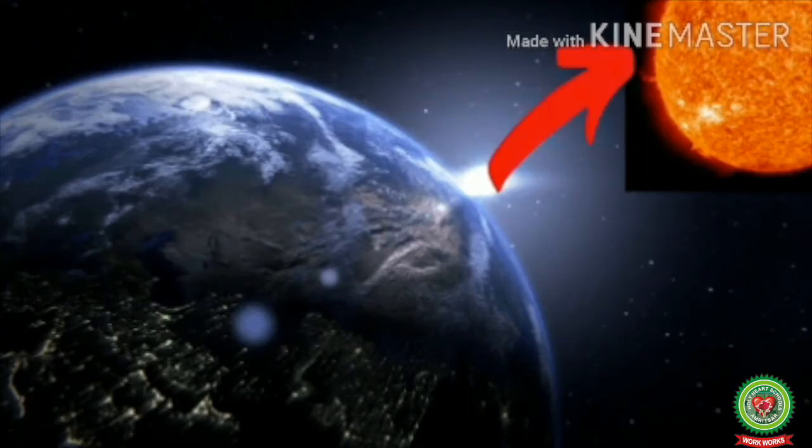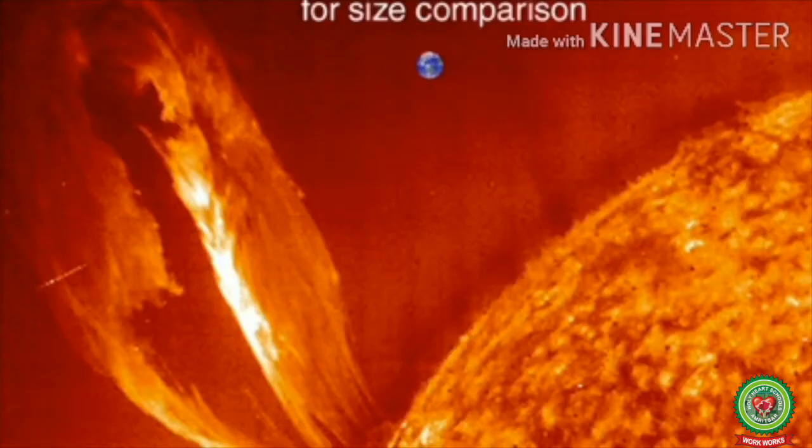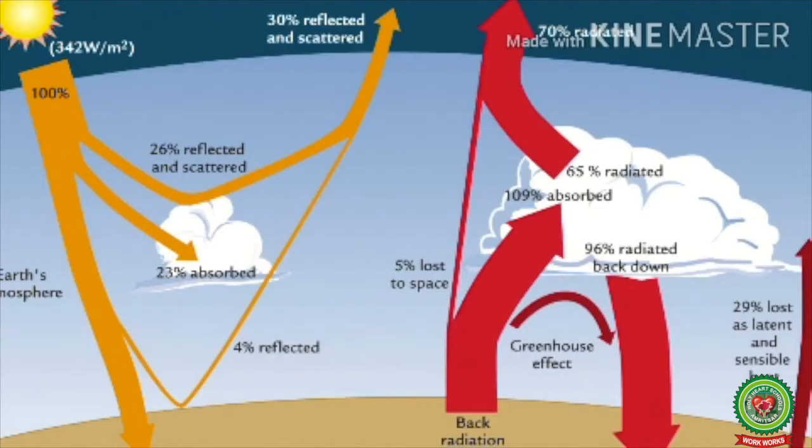This is due to the great distance of the Earth from the Sun, which is approximately 150 million kilometers, and secondly, the size of the Earth is very small as compared to the Sun. Yet, this small proportion of the solar radiation reaching the Earth is of great importance.